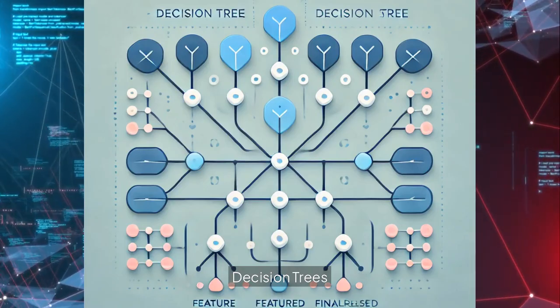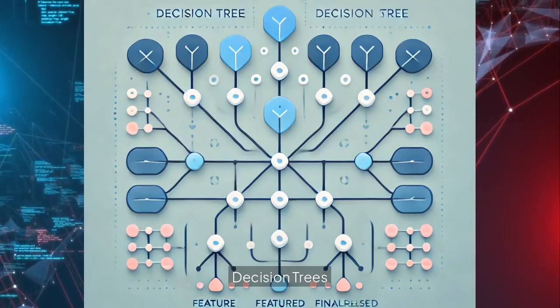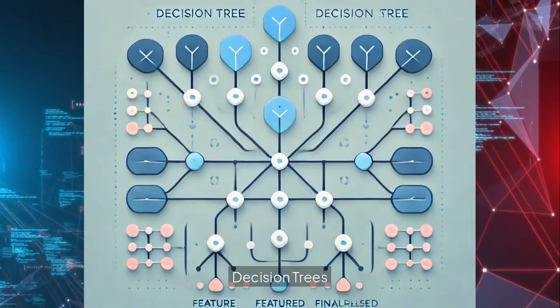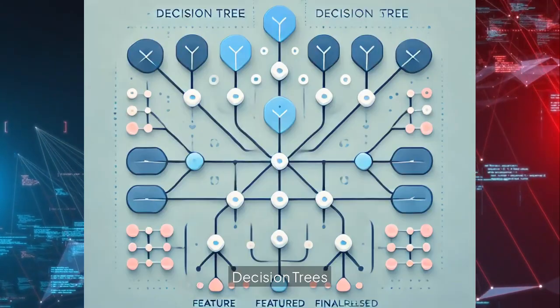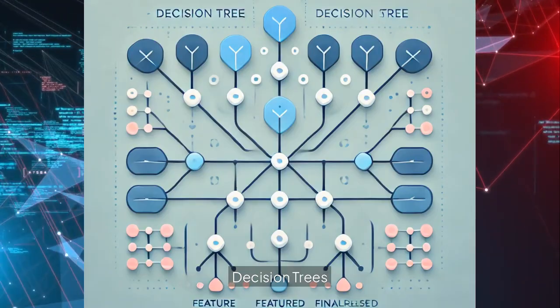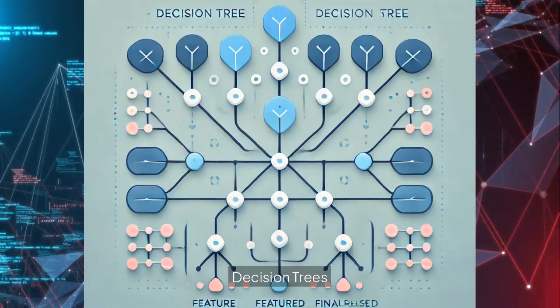Decision tree. Decision trees are tree-like structures that make decisions based on features. Easy to visualize and interpret. Used for both classification and regression.